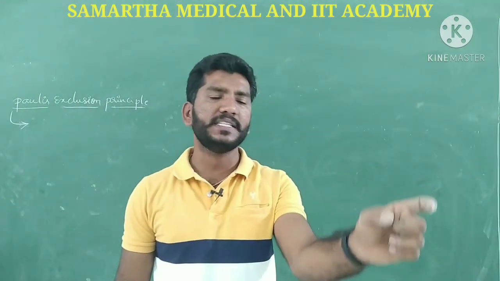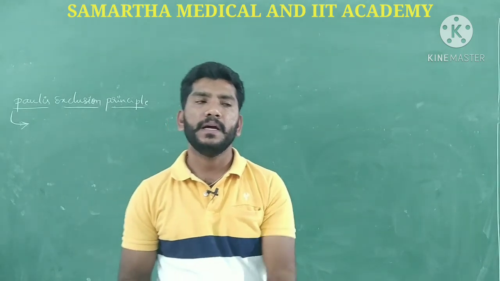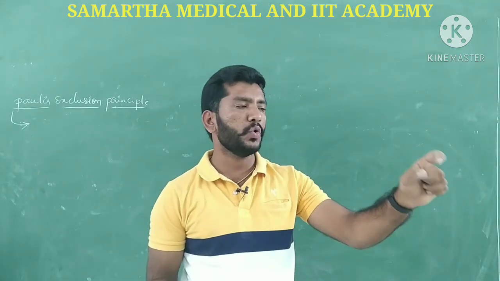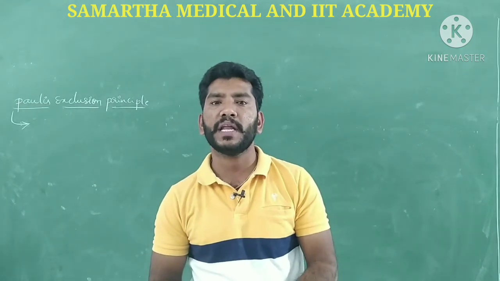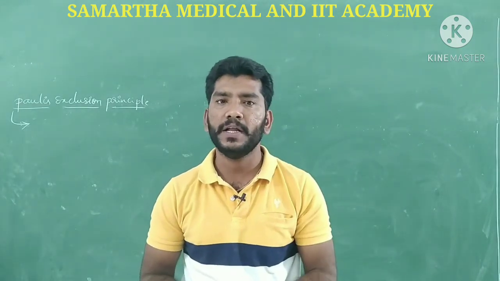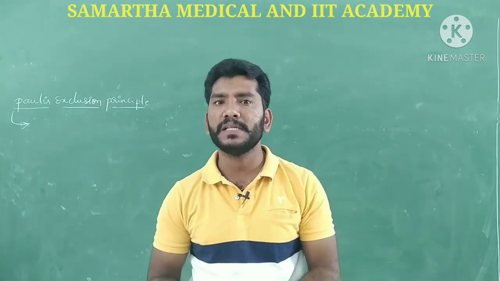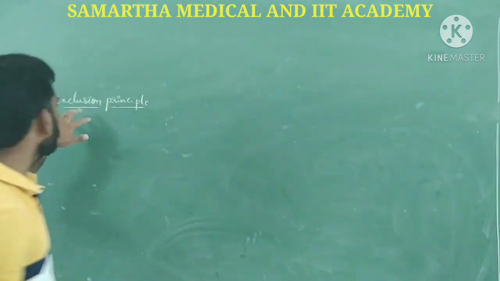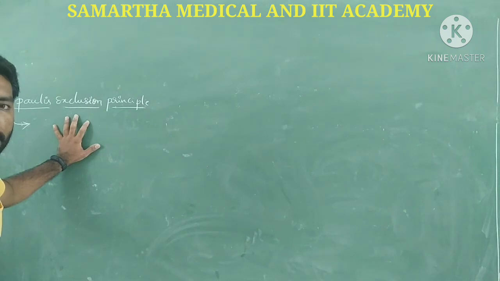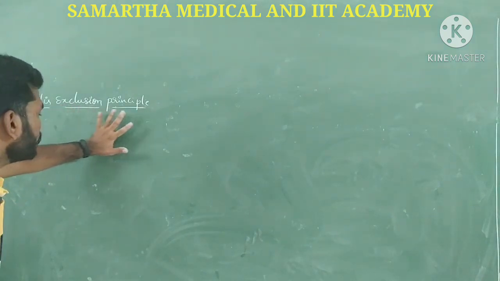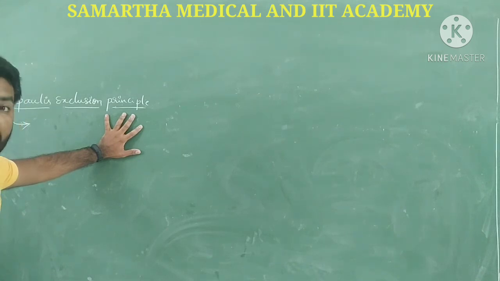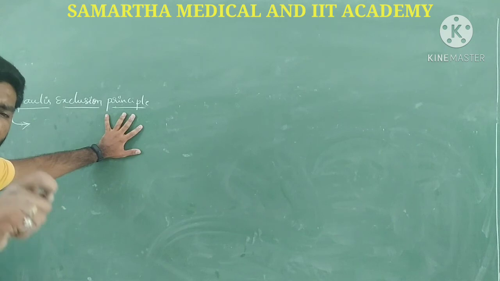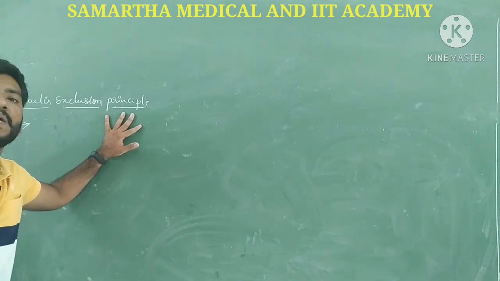What does the term degenerate indicate? Degenerate orbitals are those orbitals having equal energies. Only in such orbitals is Pauli's exclusion principle applied. Thus, Pauli's exclusion principle deals with atomic orbitals that are degenerate, which means having equal energy.